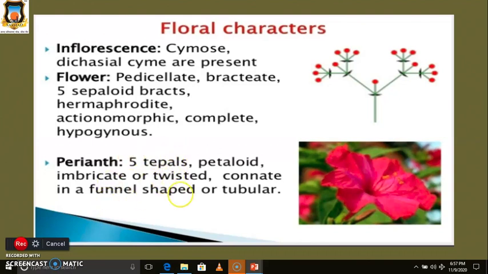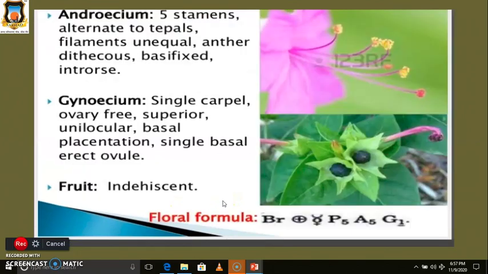Or sometimes the arrangement of tepals is twisted, meaning they overlap each other, as well as being connate in a funnel-shaped or tubular structure.